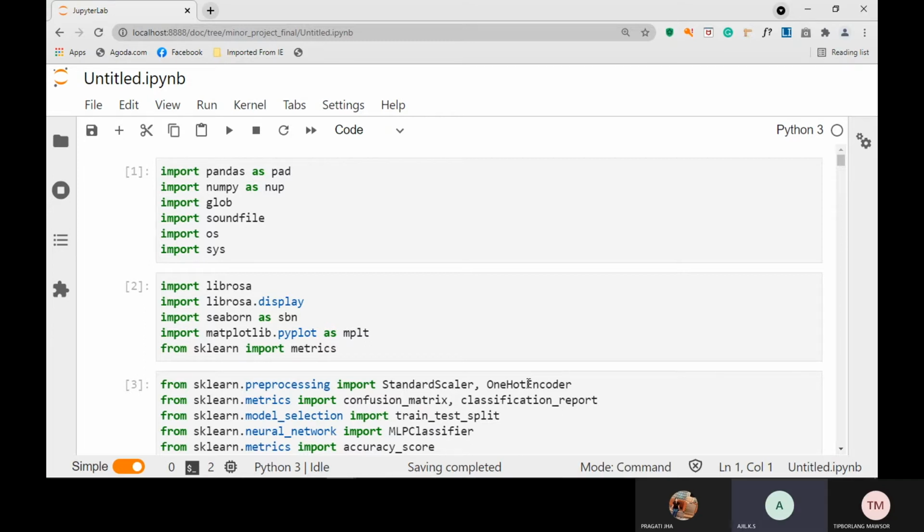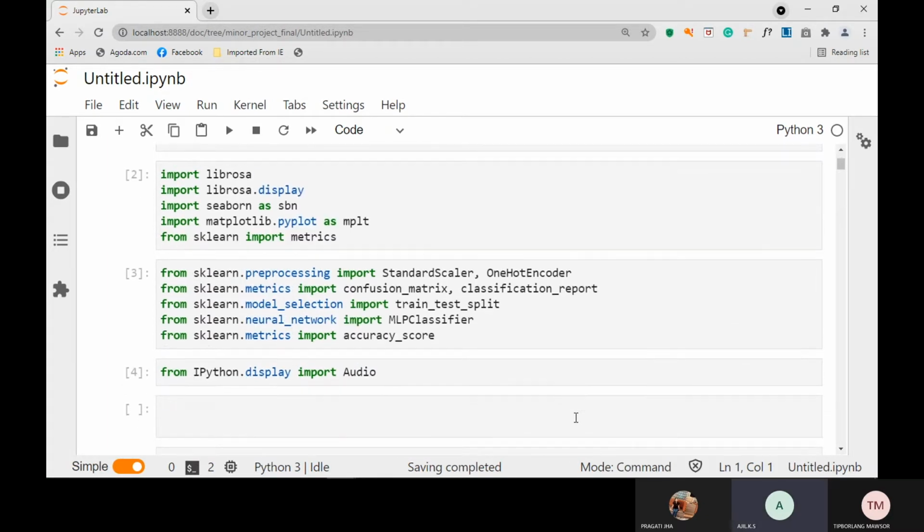Other than that, we import Librosa. Librosa is a Python package for audio analysis. And we have Matplotlib, scikit-learn, and metrics. Matplotlib is for plotting our wave plots and spectrogram diagrams. Scikit-learn metrics is for creating a matrix format for the emotions we recognized.